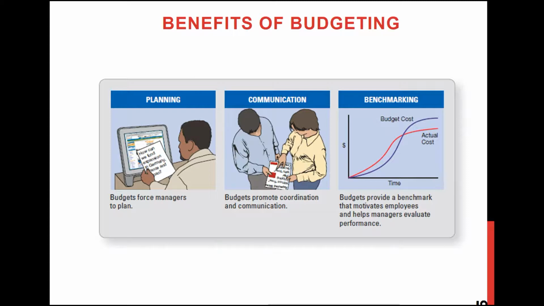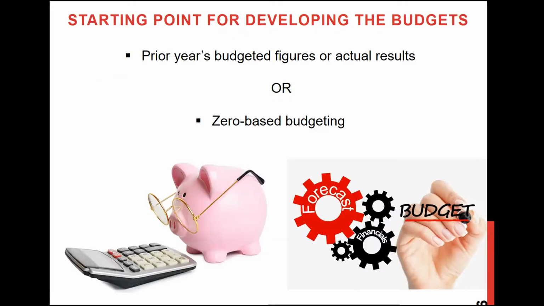Budgeting is, in one sense, the benchmark, the plan of what you want to do. Then when you implement your plan, you will see the actual amounts, and you are going to compare all your actual costs with your budgeted costs. So here budgeting is helpful as a benchmark of your costs.